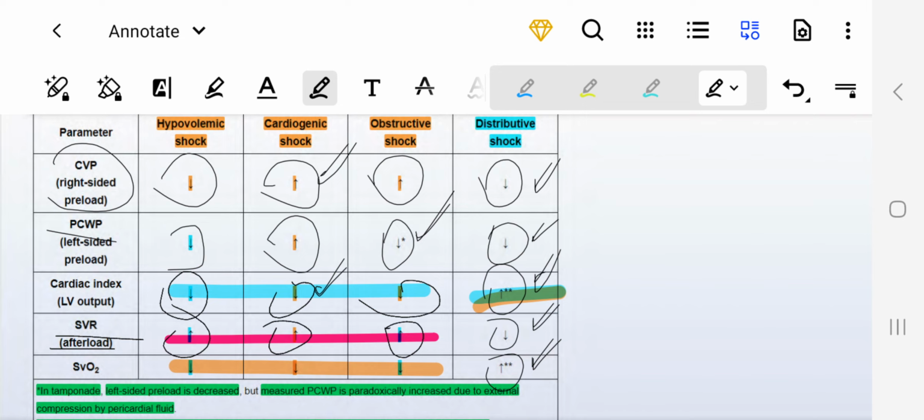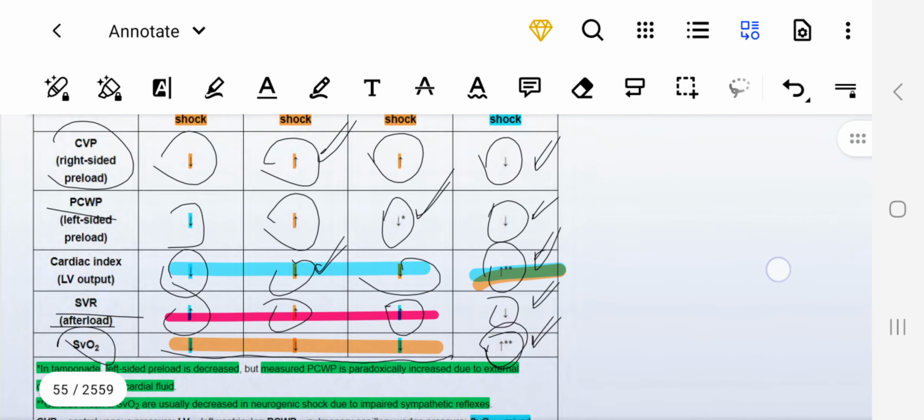Distributive shock, because the primary mechanism of distributive shock is vasodilation, which leads to a decrease in SVR. And this is also important: the mixed venous oxygen saturation is only increased in distributive shock. Why? Because the cardiac output would be high, while in the others the cardiac output is decreased, so that would also be low.